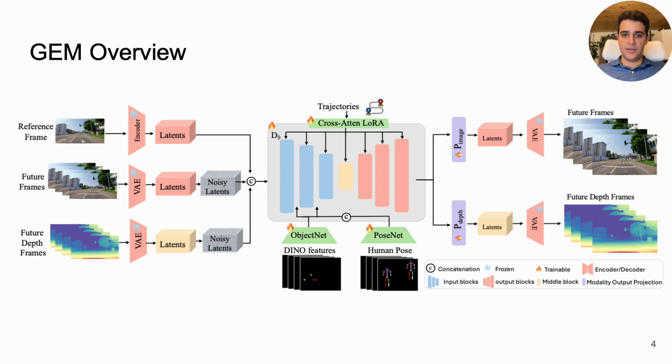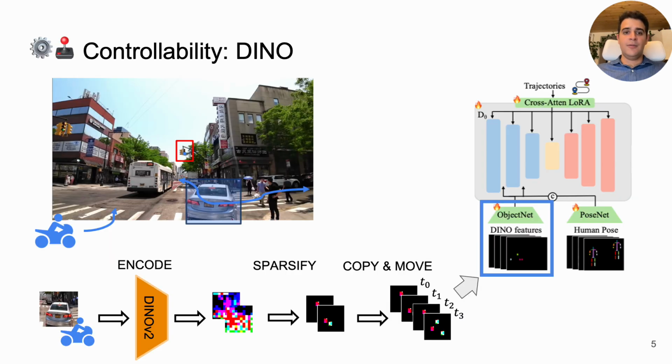Let's unpack those conditioning channels one by one. First, to control objects, we use a sparse set of DINO features representing different parts of the observations. This allows us to drag and drop objects to specified locations and times.